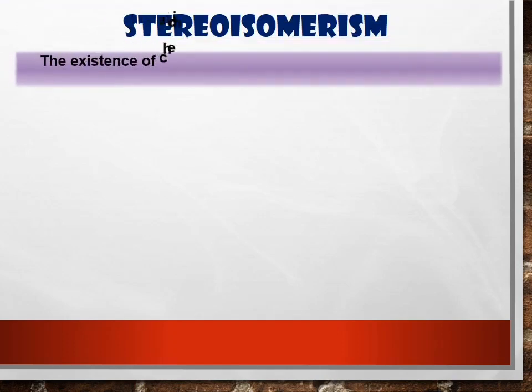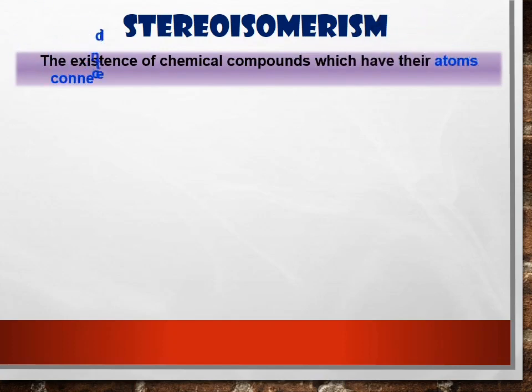Stereoisomerism is the existence of chemical compounds which have their atoms connected in the same order but differ in arrangement in space. How? Later I will show you. We have two types of stereoisomerism.